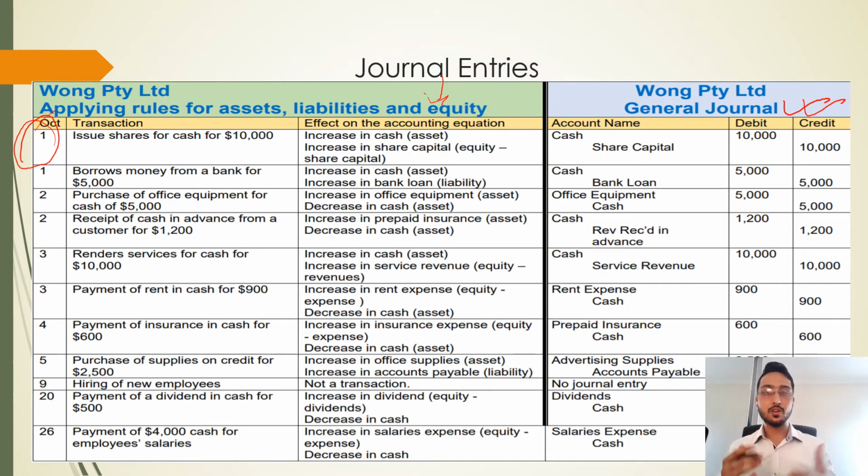So the first process in making a financial statement is the journal entries. Then we'll post this to the ledger account. Ledger account will go onto trial balance. Trial balance will go onto income statement, and income statement will go onto the balance sheet. And that's how we make the financial statements.